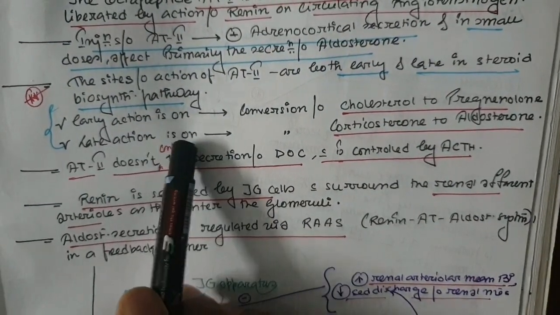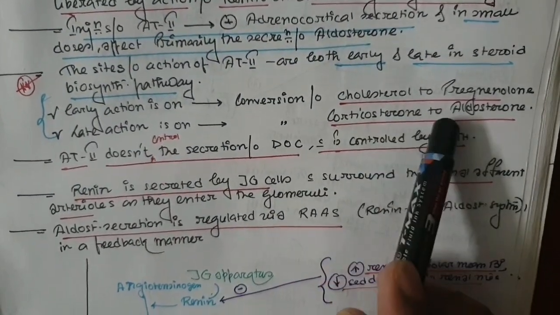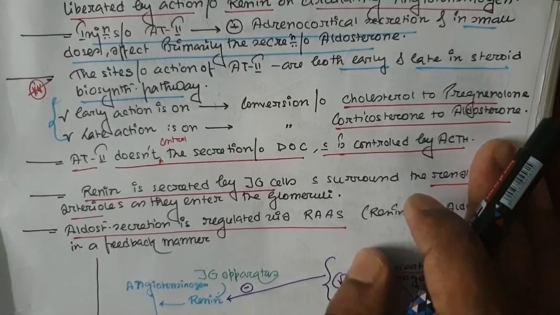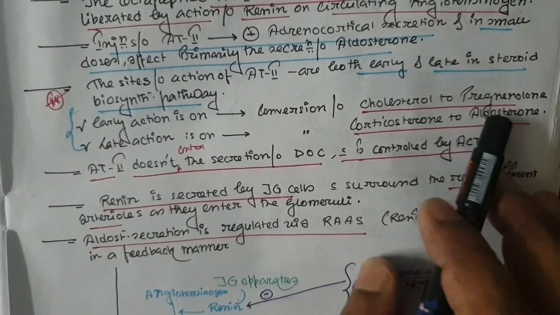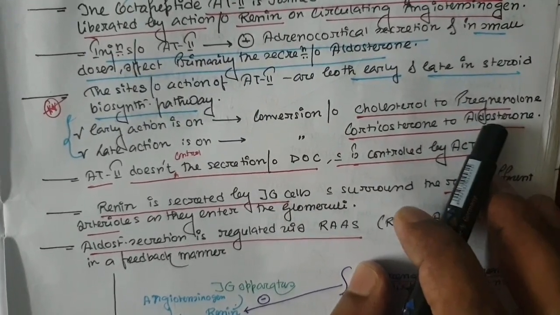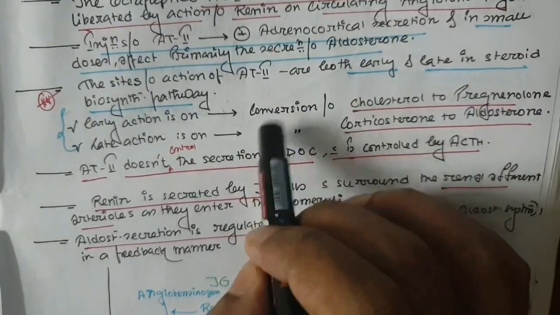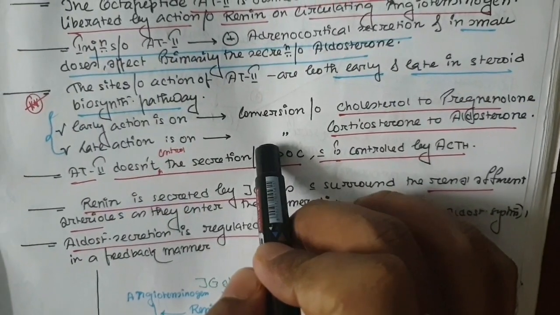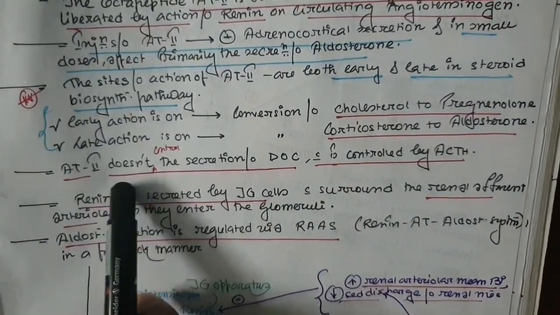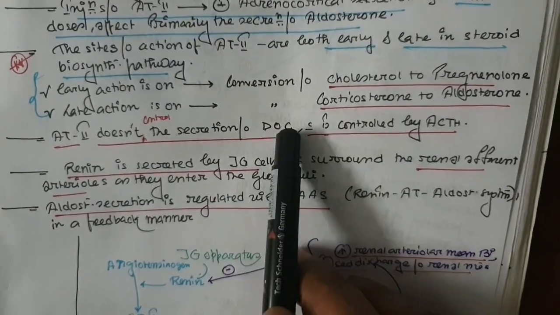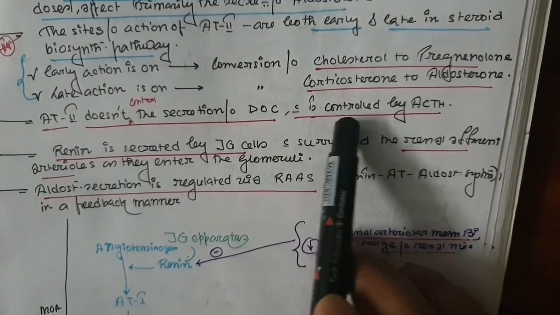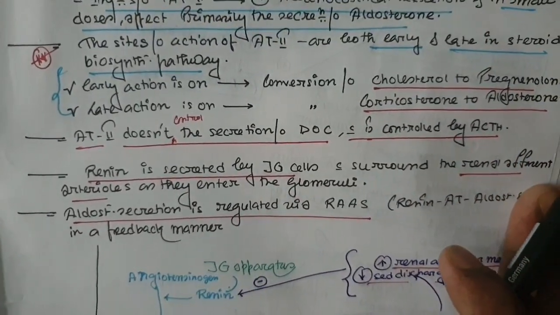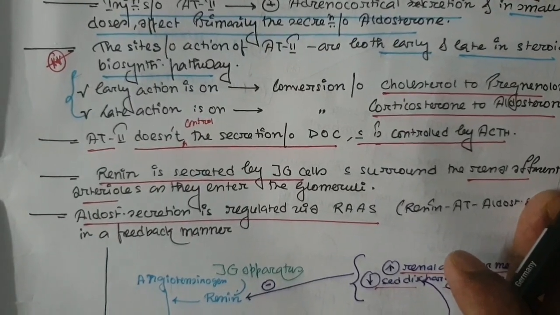The late action is on the conversion of corticosterone to aldosterone. Again, corticosterone is converted to aldosterone by the enzyme aldosterone synthase, and this enzyme takes action with the help of angiotensin 2. So angiotensin 2 has two modes of action in the aldosterone biosynthesis pathway. Now, angiotensin 2 does not control the secretion of deoxycorticosterone, which is only controlled by the ACTH. So remember, angiotensin 2 has an effect only on the synthesis of aldosterone, not on deoxycorticosterone.